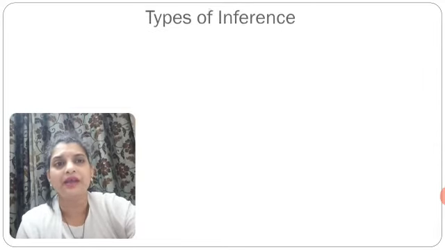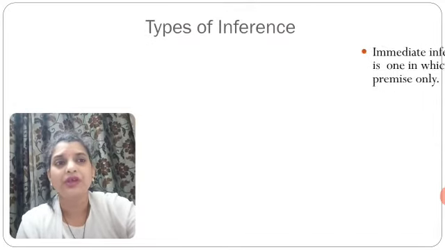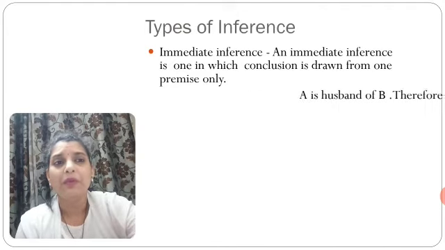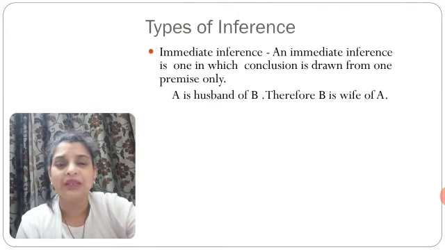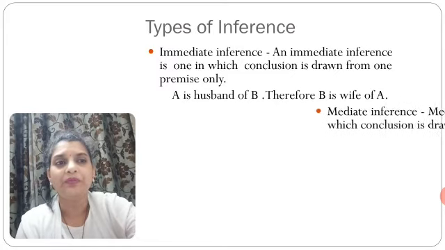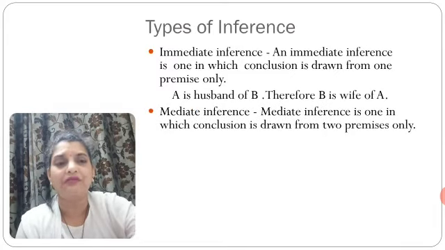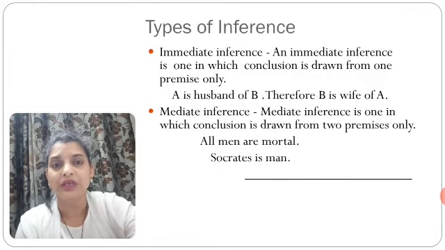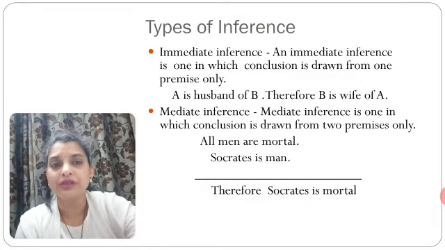Now we need to understand the types of inference. There are two types of inference. First is immediate inference. An immediate inference is one in which the conclusion is drawn from one premise only. For example, A is husband of B, therefore B is wife of A. The second type is mediate inference. Mediate inference is one in which the conclusion is drawn from two premises. For example, all men are mortal, Socrates is man, so the conclusion is, therefore Socrates is mortal.